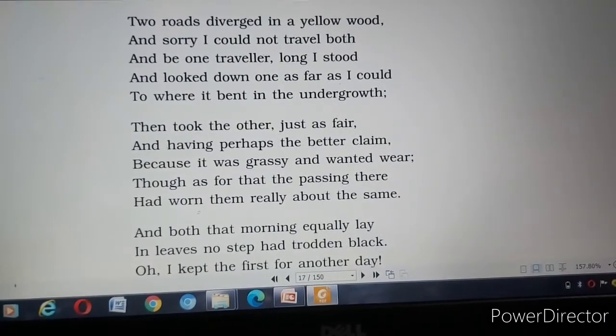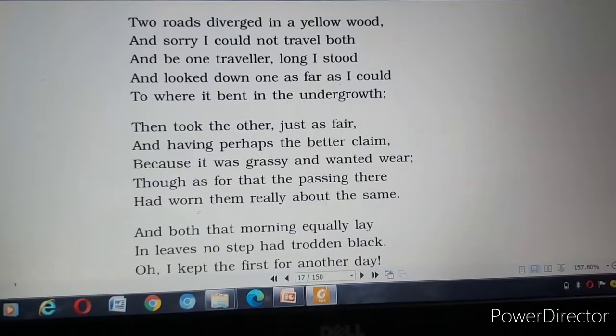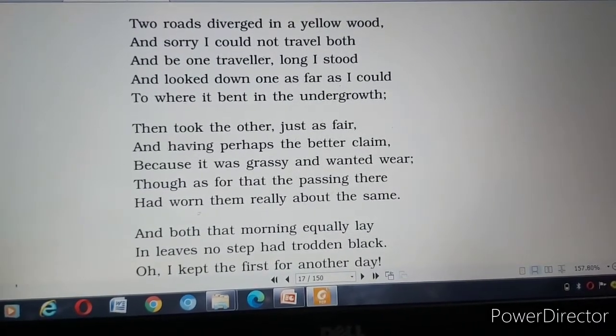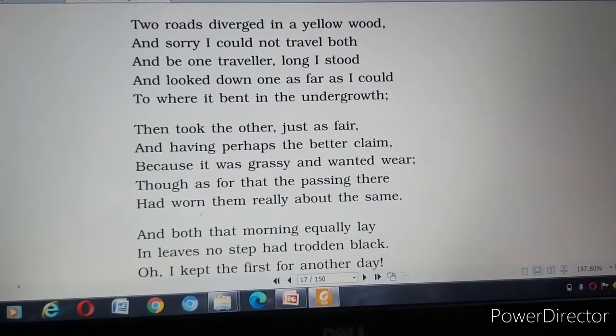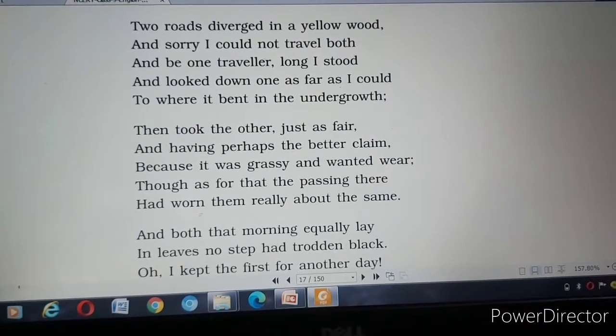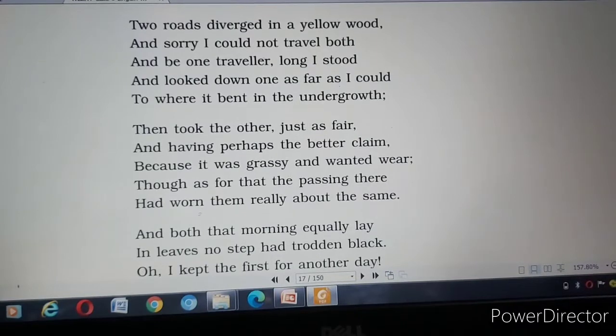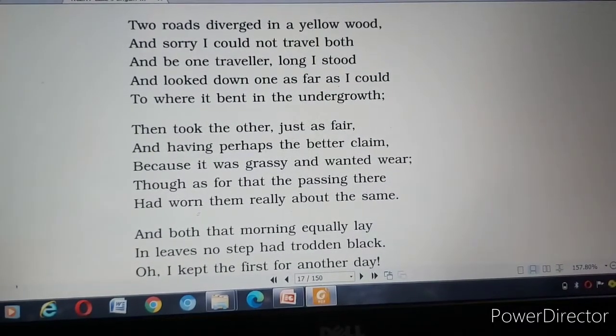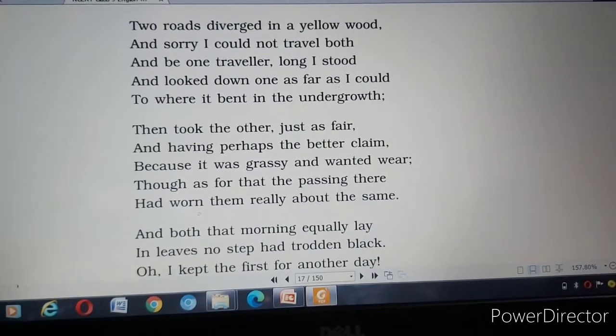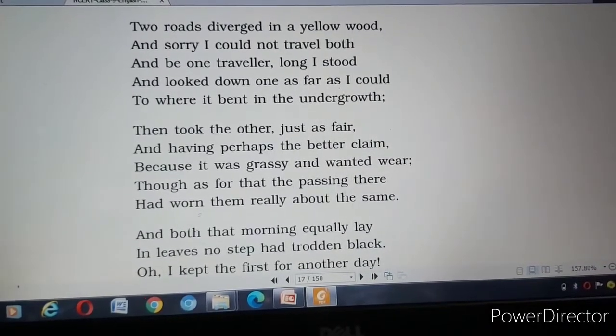Okay, next is, "And be one traveler, long I stood, and I looked down as far as I could." Now he is just looking down both the roads, both the ways, as far as he could. Now what he looks at is where it bent in the undergrowth. Wherever on one way he is looking, he can see